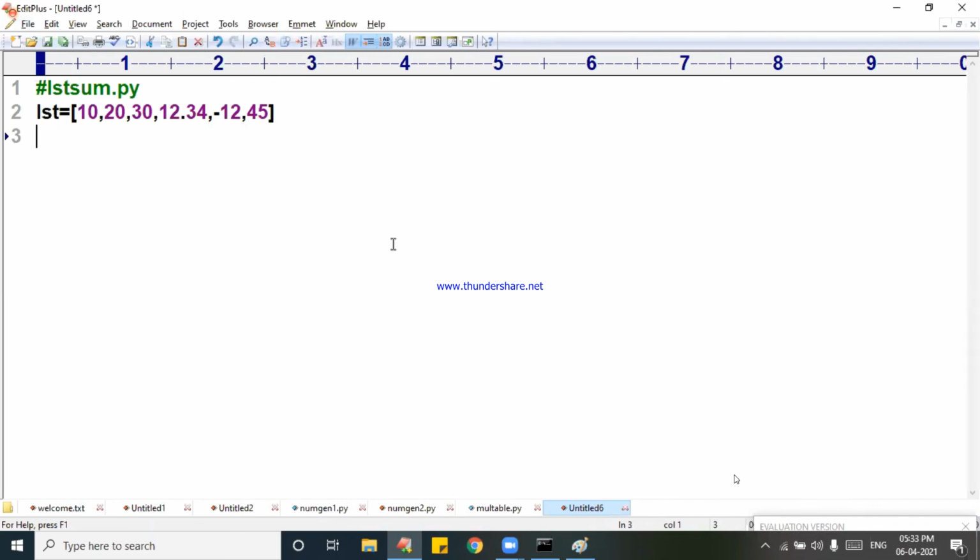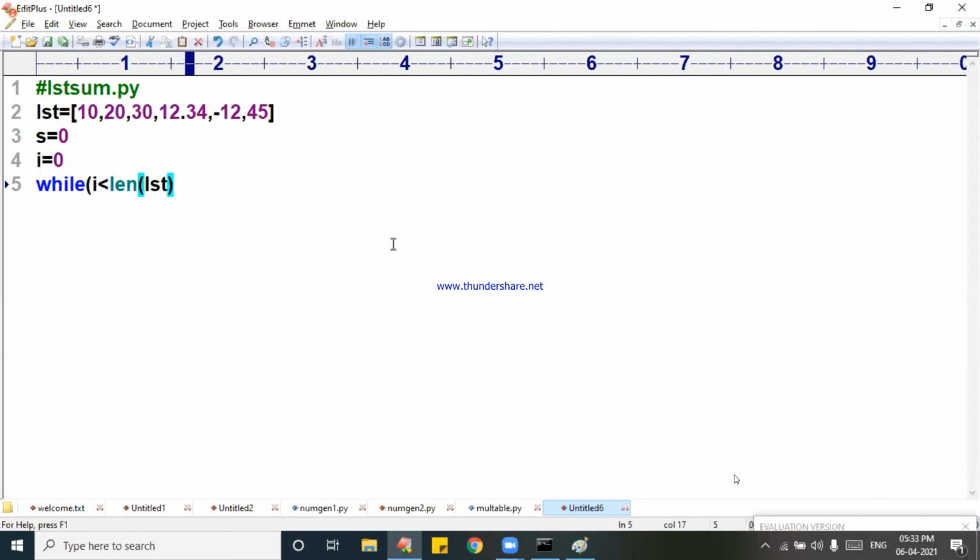Now I want to find the sum. S is equal to 0. I is equal to 0. Now I am writing while I less than len of LST. Already we learned the len function.